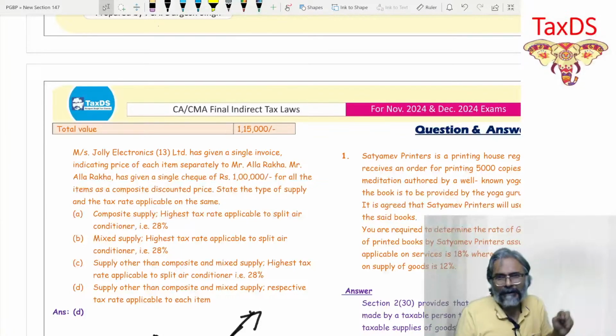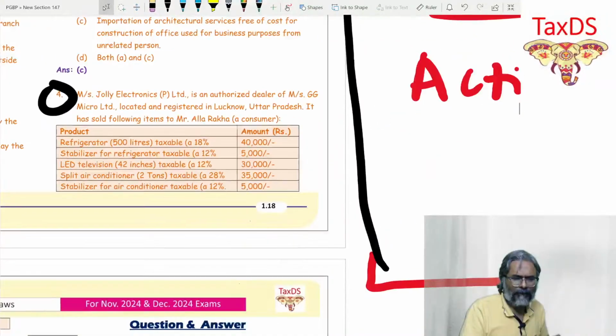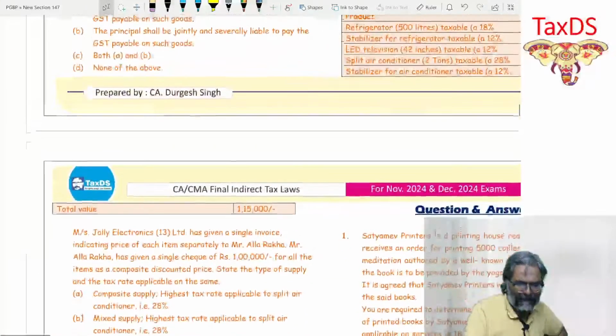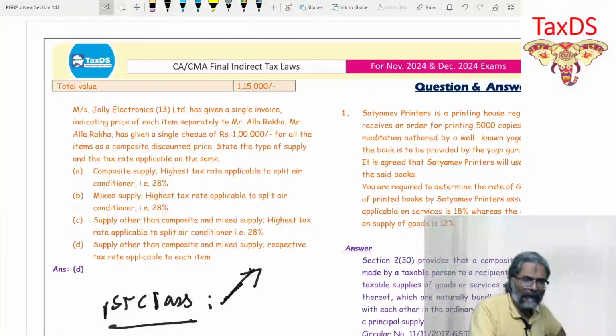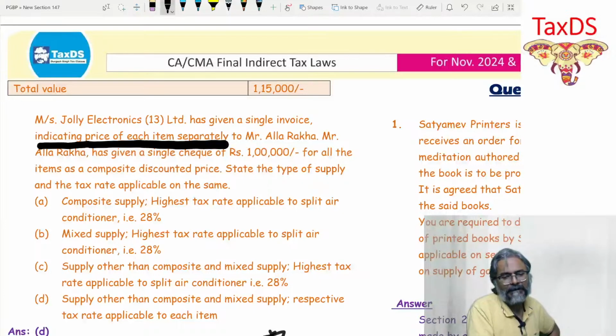Now in this context, tell me, they have given you the list over here, do we have a single price of everything together? The answer is no. In the question itself, I have deliberately not highlighted this, because if I had done it, you would have answered it at that time itself. In this case, if you see, it indicates the price of each item separately to the customer.